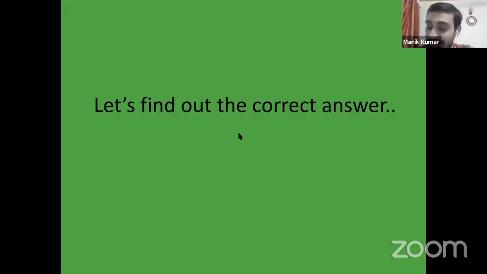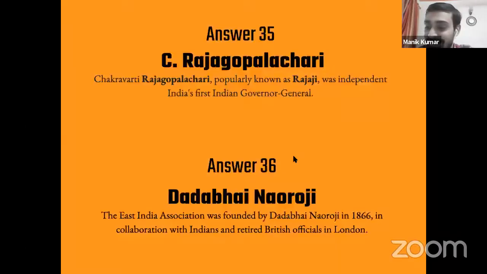So let's find out the correct answers. You want to try again, Manik? I think it's option A. Yes, Manik. The answers are on the screen for everyone. Great students. 59% of you have given the correct answer to question number 1, and the right answer for question number 2 is Dadabhai Naoroji, at 52%. Other students, please read the questions. Take some time. So we'll move on to the next question.